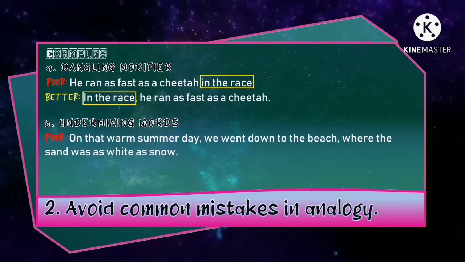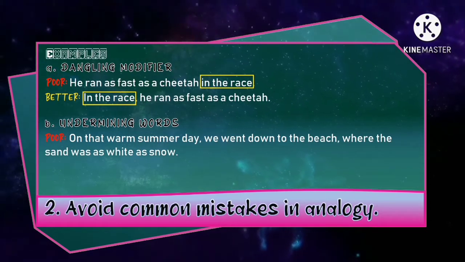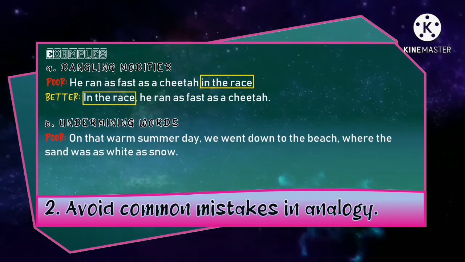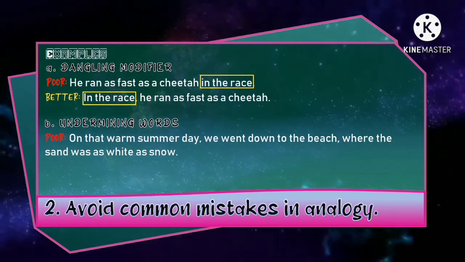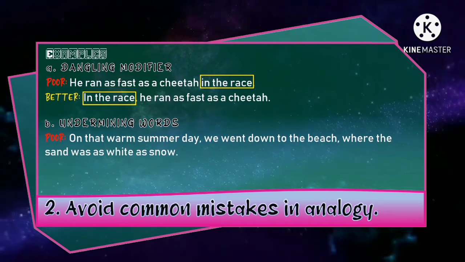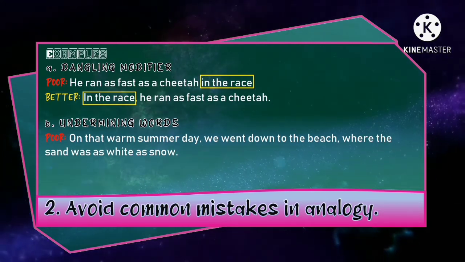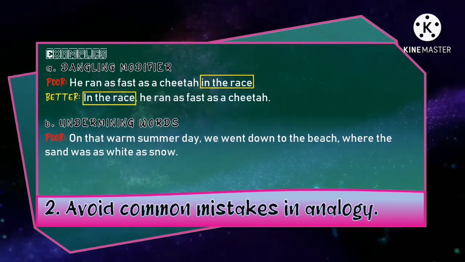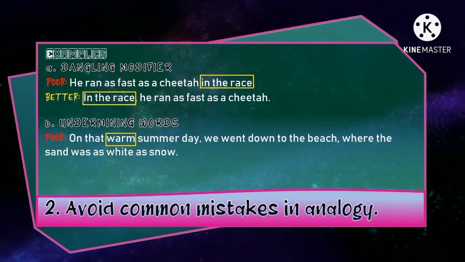Now letter B, undermining words. Here is a poor example of analogy: on that warm summer day, we went down to the beach, where the sand was as white as snow. Why do you think that it is a poor analogy? The author has done so much to show the reader that the setting is a warm, sunny beach in summer.